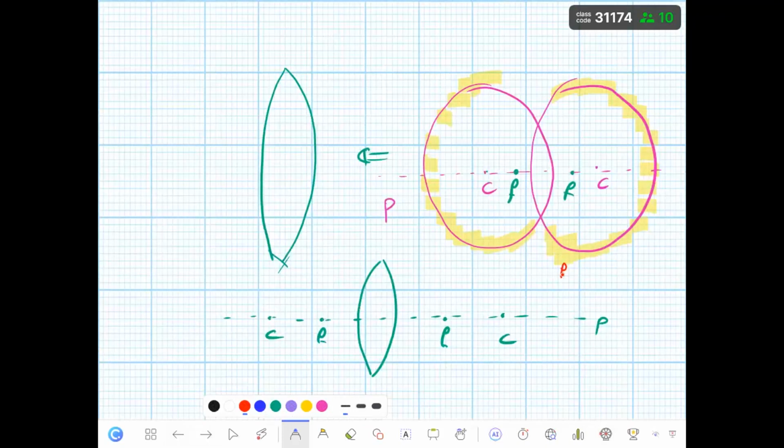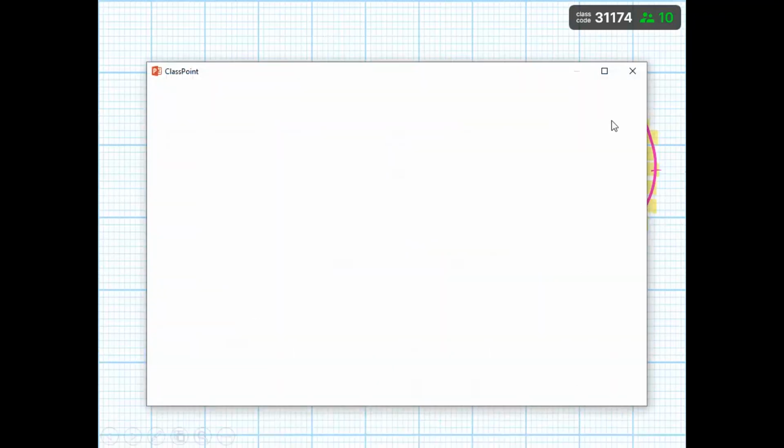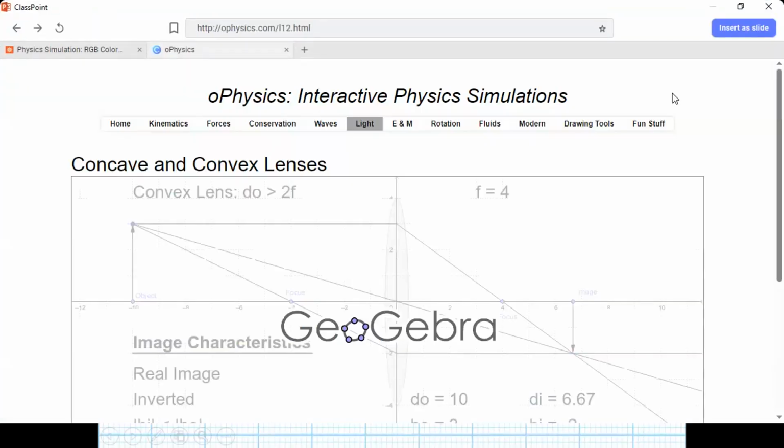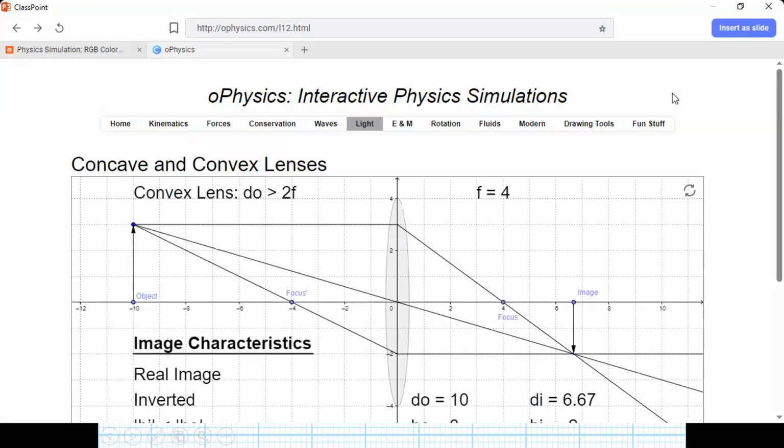The focal point, let's say, is 4. From here to here is 4. From here to here is 8. Now I place my object here, and I would like to see how the image is created. Good. So F is 4. The object is placed at 10, outside of the center of curvature. Again, using these three rays. What happened to the refracted rays? They intersect, yes?